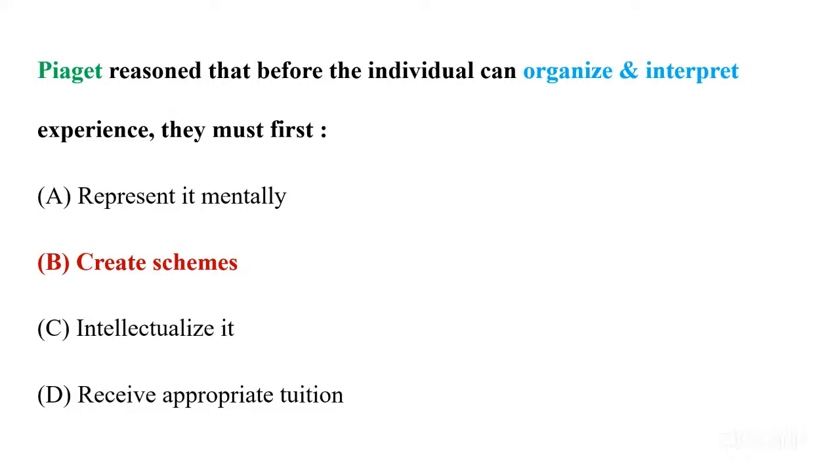Obviously, when we are trying to experience things, that was in the stage of accommodation and assimilation. But here we are talking about just creating those schemas. At least know what a dog looks like. There is a word called dog. Okay, it is very important to know that. And then we'll do assimilation and accommodation.